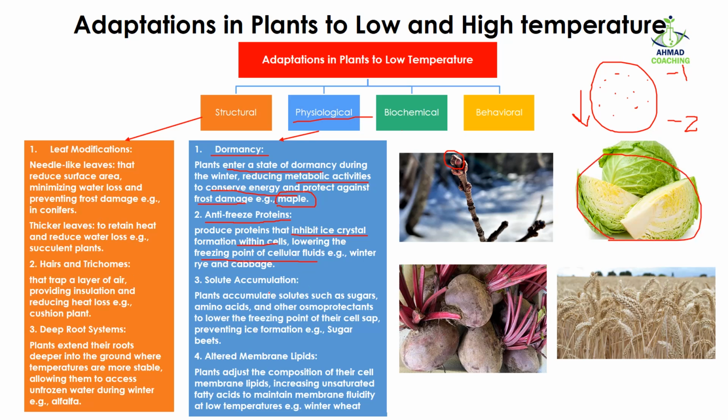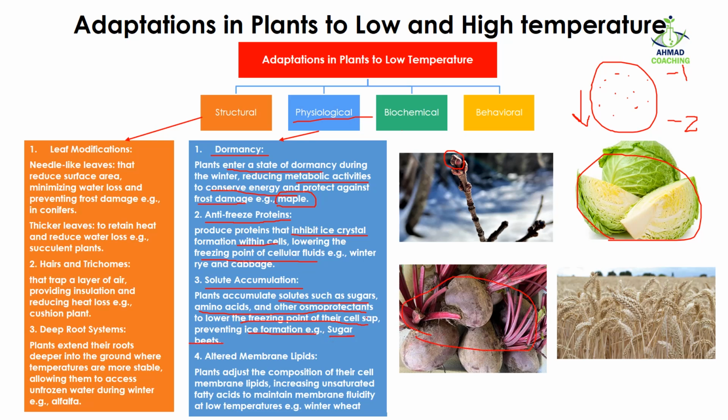The third physiological adaptation includes solute accumulation. Plants accumulate solutes, which are sugars, amino acids, and other osmoprotectants, to lower the freezing point of their cell sap, thus preventing ice formation. Again, the plants increase the concentration of sugars, amino acids, and osmoprotectants inside their cells so that they can reduce the freezing point, and in this way they protect their cell sap from ice formation. This kind of behavior is observed in sugar beets.